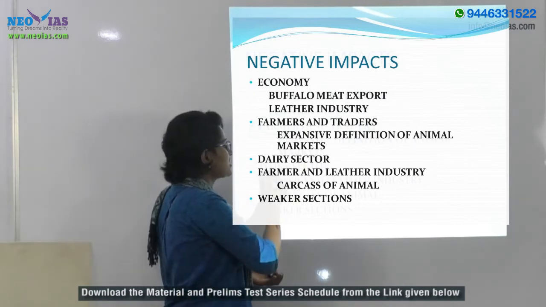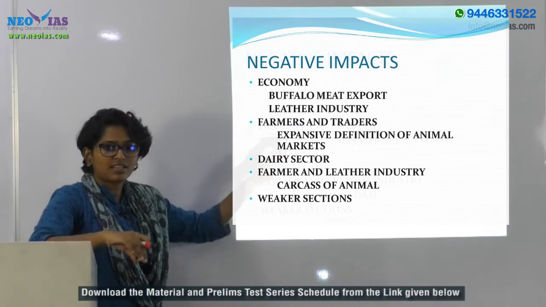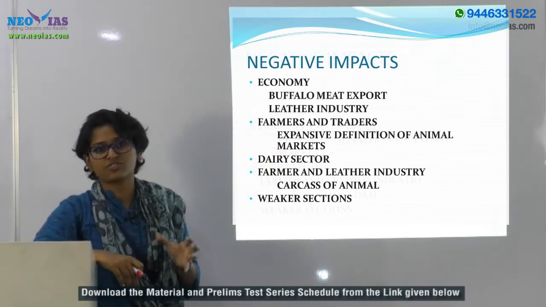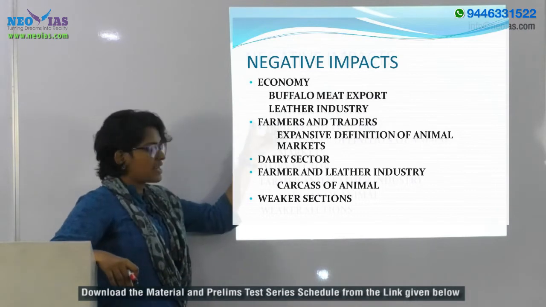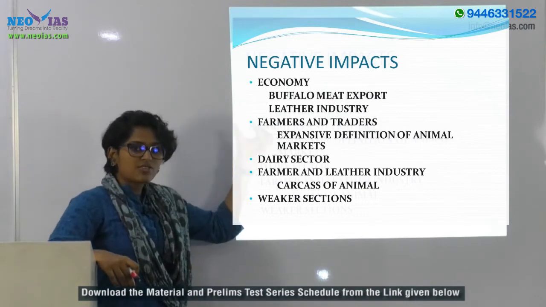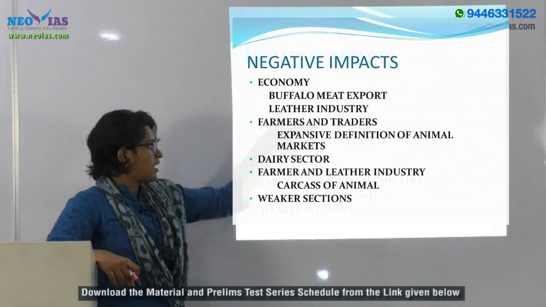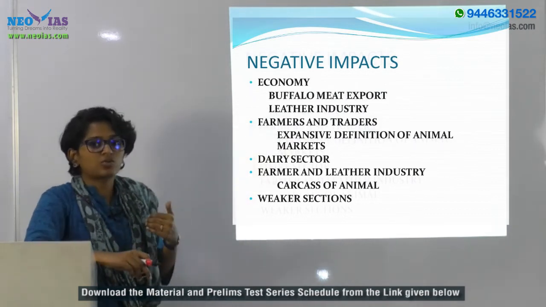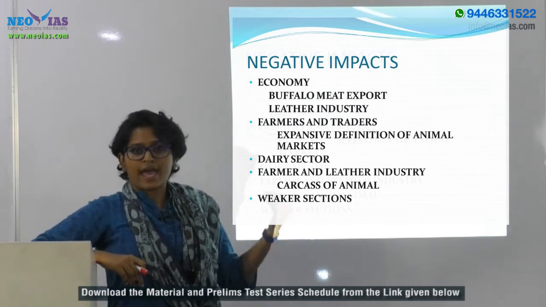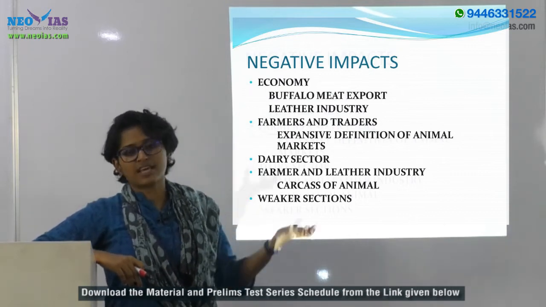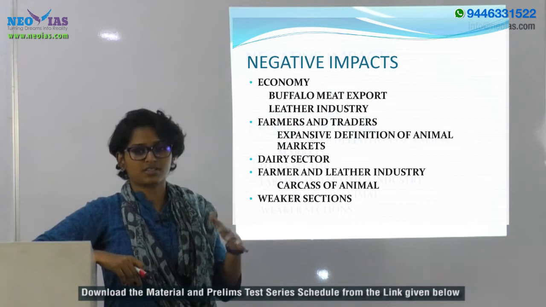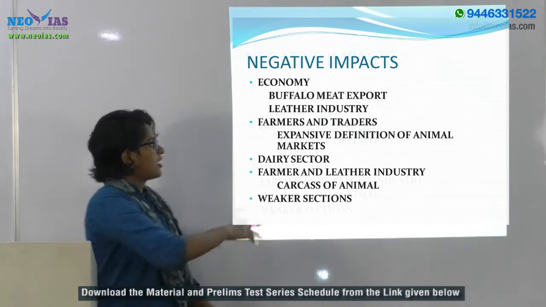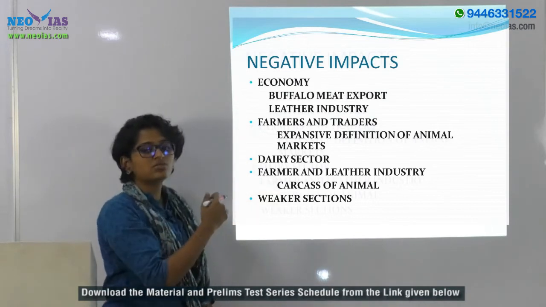This also has a negative effect on the dairy sector of our country. Because if this rule was not there, the farmer could directly go to the animal market and sell their cattle, especially, as I said, since it is mainly taken for slaughtering. So when this rule comes, now they cannot do that.